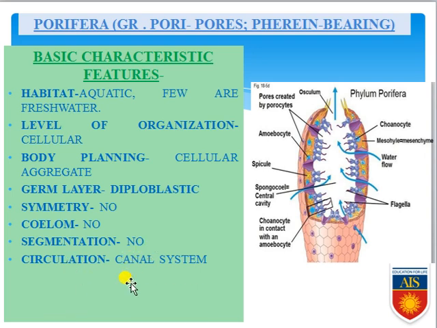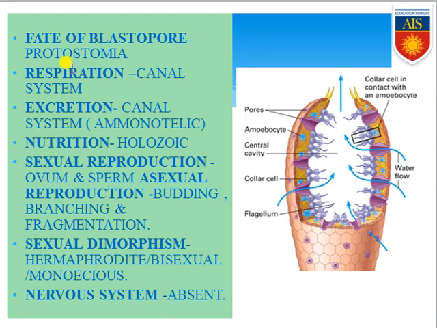Circulation: it is obviously the canal system, because they don't have any kind of body fluid. Water passes through their body, and that system of passing is commonly known as the canal system. So the canal system is only there for passing of water, and that is the circulatory mechanism. Now we have come to the next slide, where we can see the fate of the blastopore. The blastopore forms the mouth here, so they are exclusively protostomia.